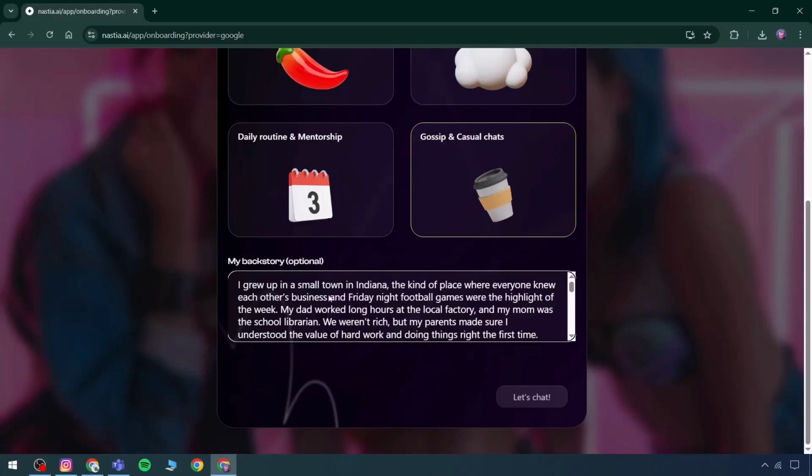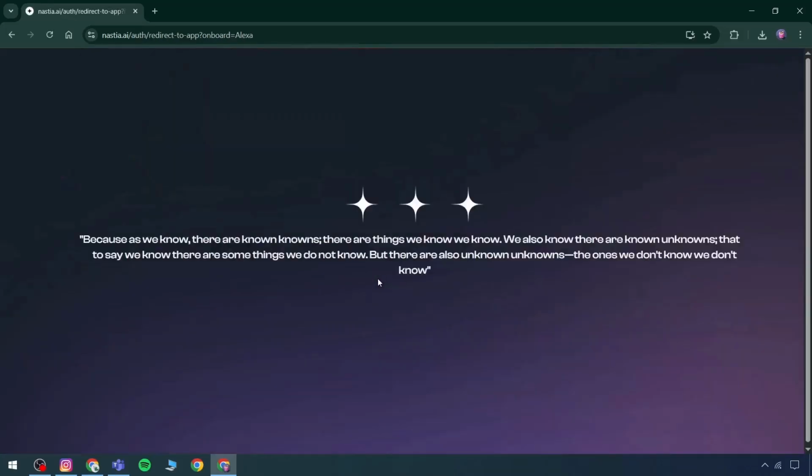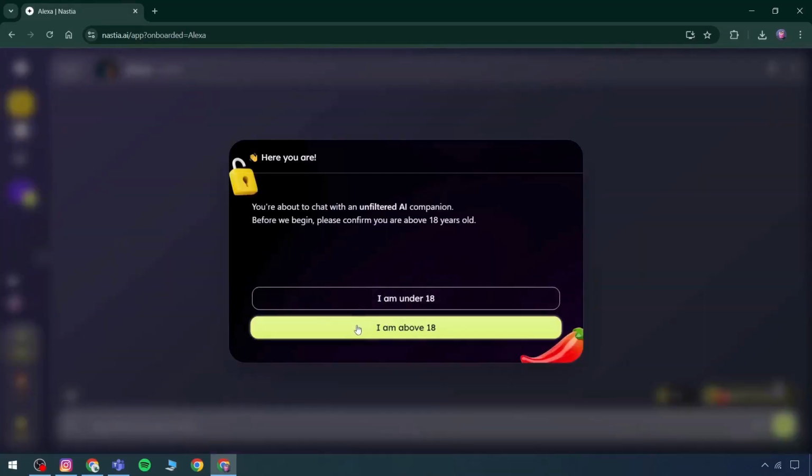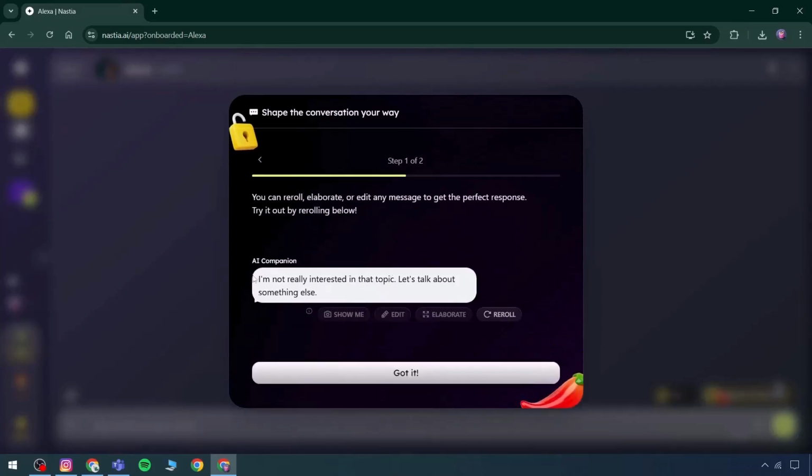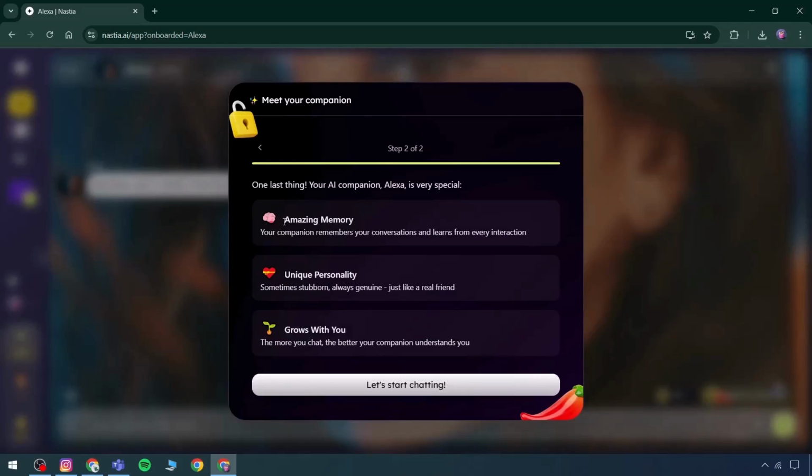The character grew up in a small town in Indiana, a place where everyone knew each other's business and Friday night football games were the week's highlight. All relevant connections have been applied. Now it will generate a complete chat experience. It shows interests and all related inputs. These can be expanded. There is also the amazing memory feature.